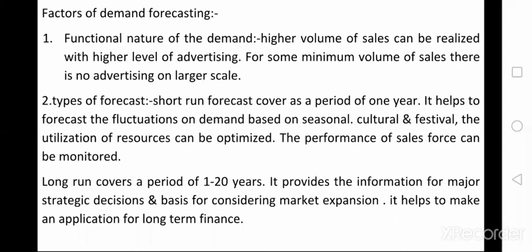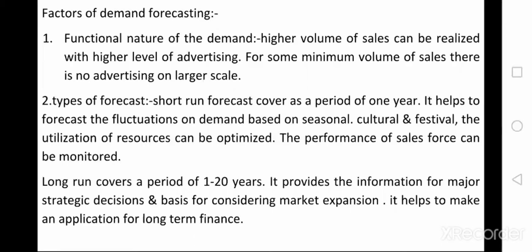It provides the information for major strategic decisions and a basis for considering market expansion. It helps to make an application for long term finance. So long term period means from 1 to 20 years. In these 1 to 20 years, different types of changes occur in the market, like changing technology, that means new technologies are entering the market, and changing fashions. So automatically the generations change, and the fashions also change.